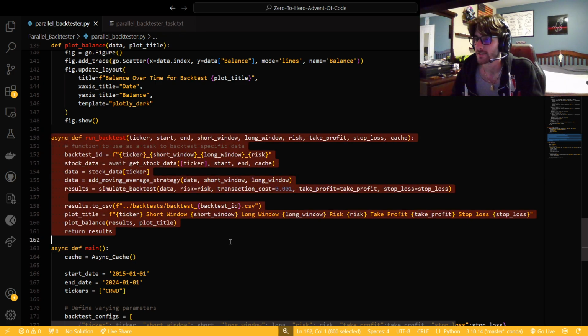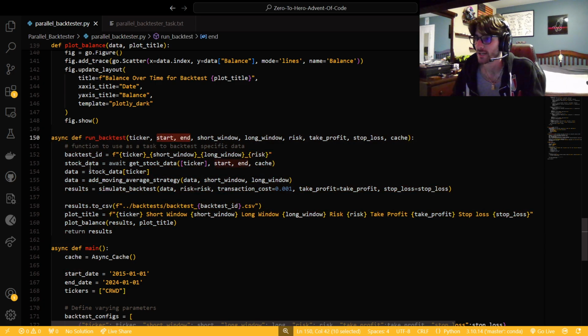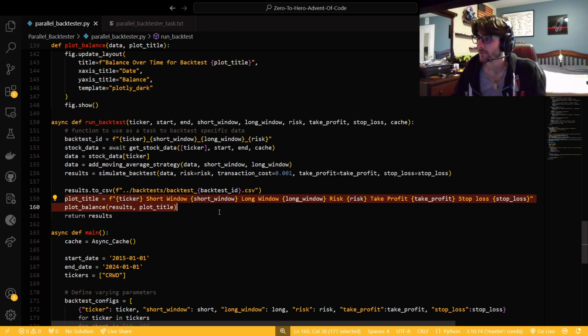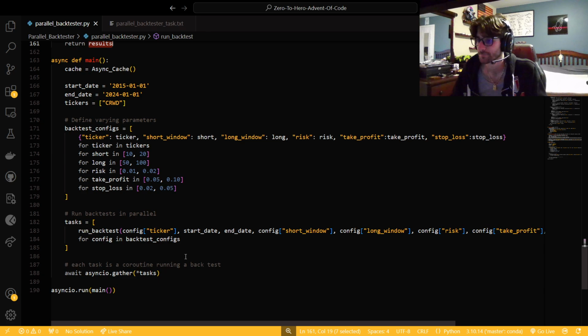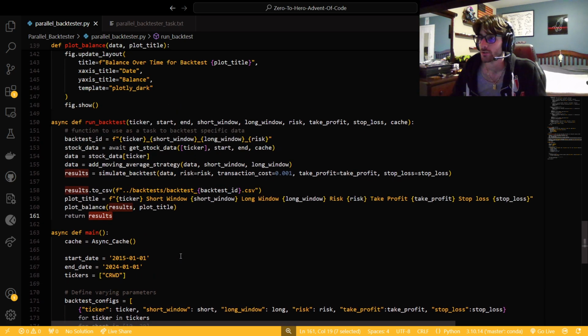And then we have a run backtest function. This has our start and end dates to get stock data, has our parameters for short and long windows, has our risk and our take profit and our stop loss and our cash. So then we would just get a backtest ID, different than a plot title, which we're going to get to. Get our stock data for the specific ticker, add a moving average cross strategy for it, get our results, get our CSV, get our plot title, and then just plot it. And we also want to return our results. So that's pretty much all.